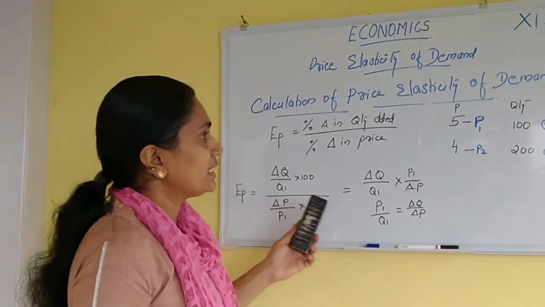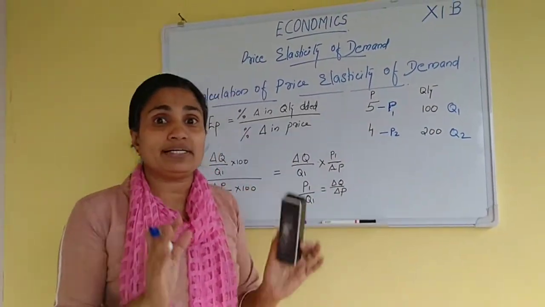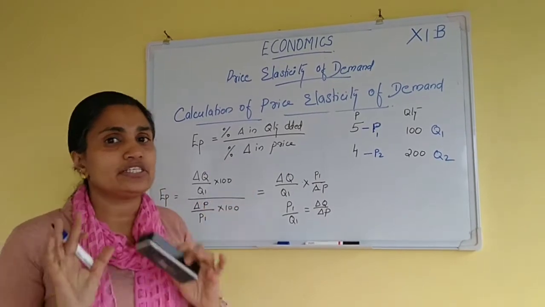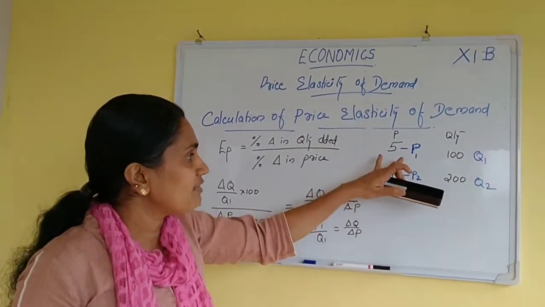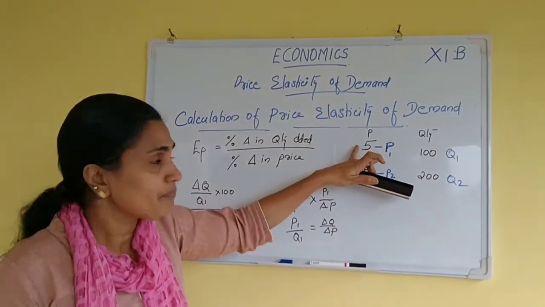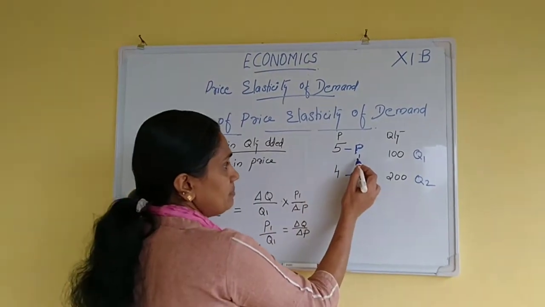I told you how to calculate percentage change in price and percentage change in quantity demanded. How can we calculate the percentage change in price? Actual price is P1.